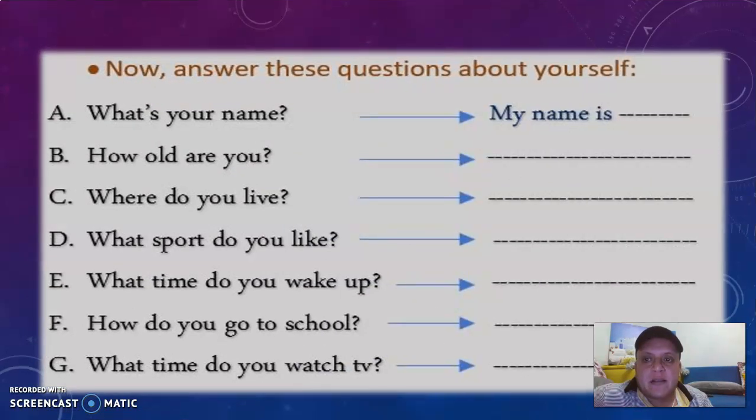Now answer these questions about yourself. What's your name? How old are you? Where do you live? What sport do you like? What time do you wake up? How do you go to school? What time do you watch TV? So you will have to answer these questions, please, in your copybooks, and send me a photo of your exercise done. Okay?